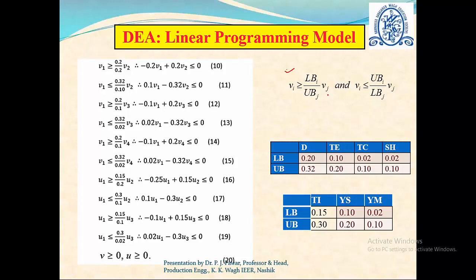So this is how we see the total number of constraints formed, and of course the last constraint is that the values of u and v must be greater than or equal to 0. So they must be positive, as you can observe here.